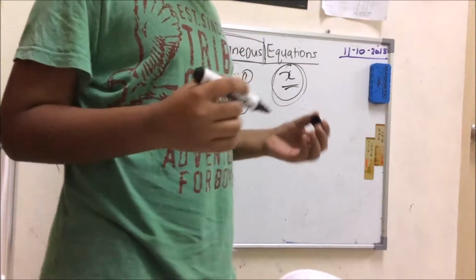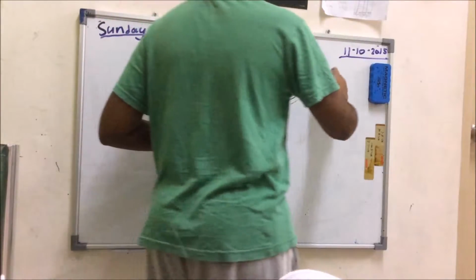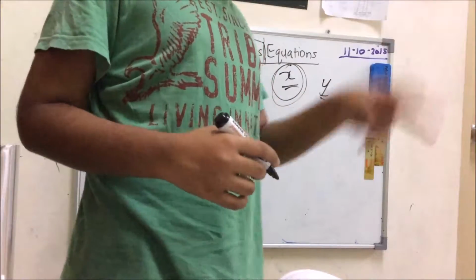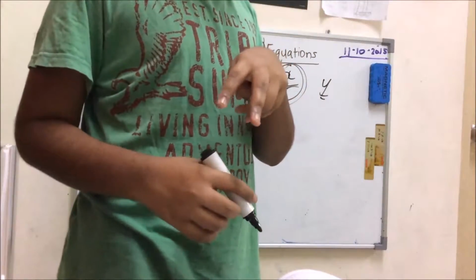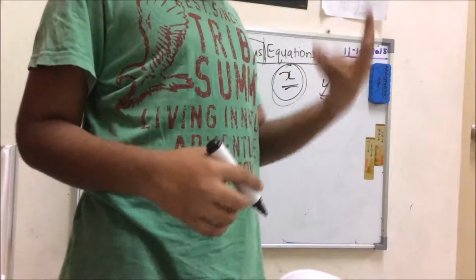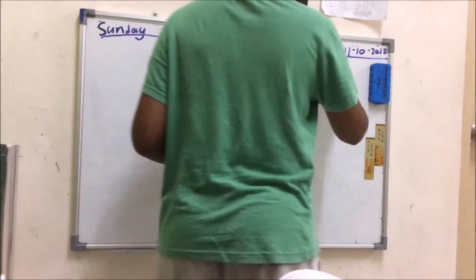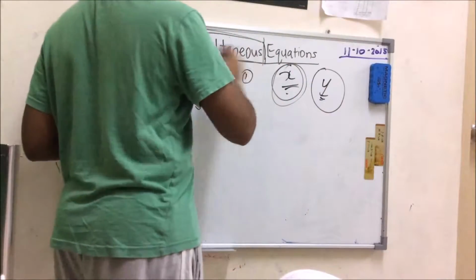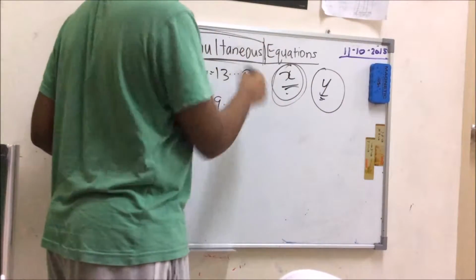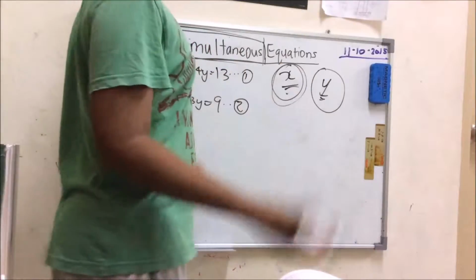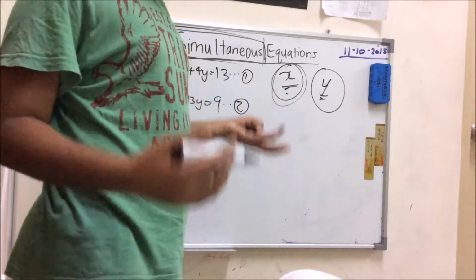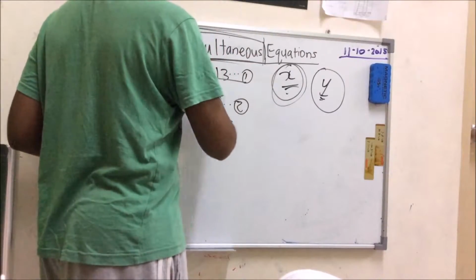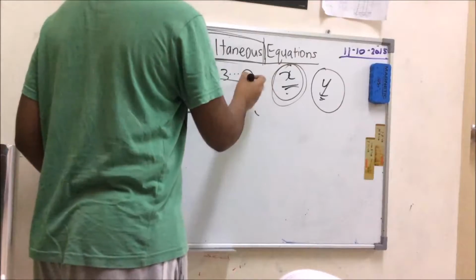But now when there are two unknowns, x and y, you need 2 equations in order to find the values of both unknowns. 2 such equations are known as simultaneous equations. So when you're going to find out 2 unknown values, you need 2 different simultaneous equations to work it out. So when you're doing simultaneous equations, you're using one equation to find another, and this equation to find this one. So let's solve this one.